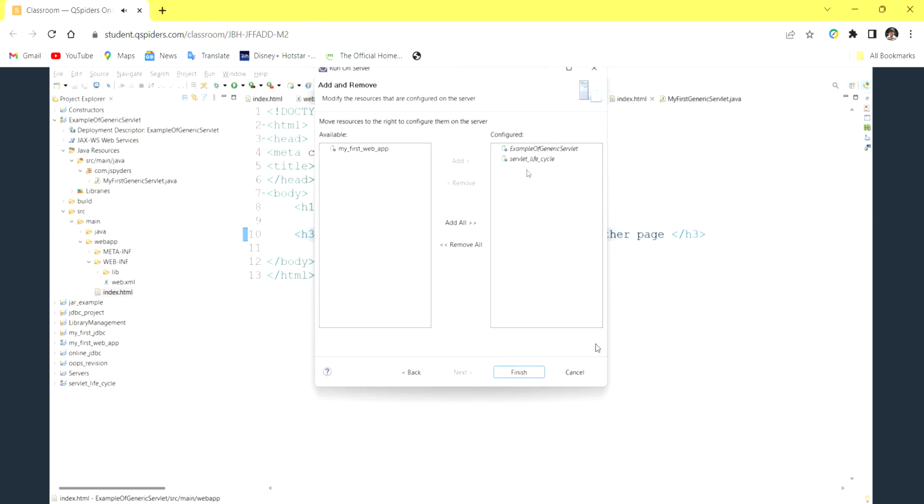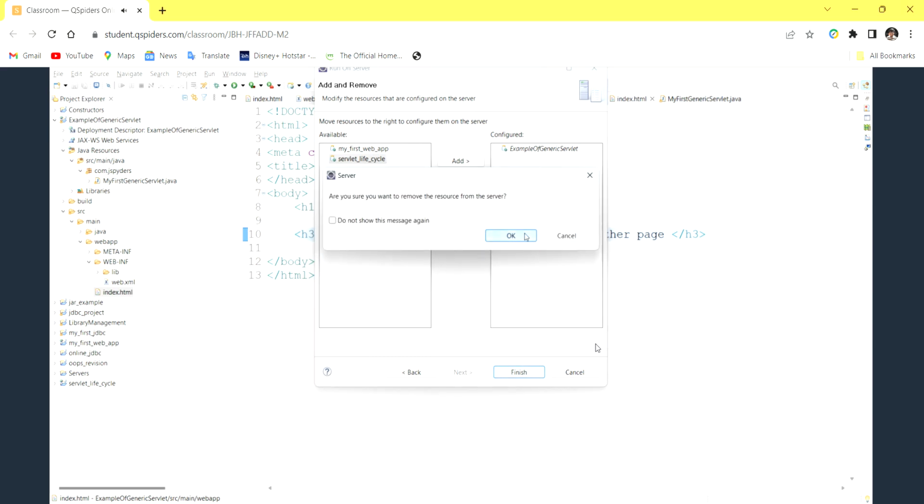Remove all. See, the previous servlet lifecycle is also added. I don't want this. Remove this. Only execute the example of generic servlet. What will happen if I add this one also? You're deploying two applications inside this server. If there is any exception in the servlet lifecycle web.xml, the current application is also not going to work. So that's why remove everything, add only the current project. Then click on next. Click on OK.